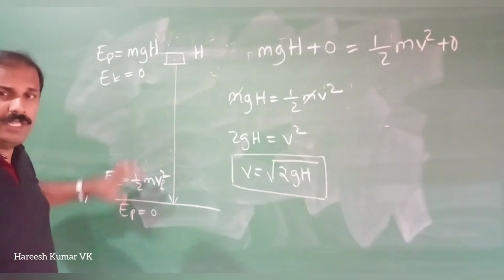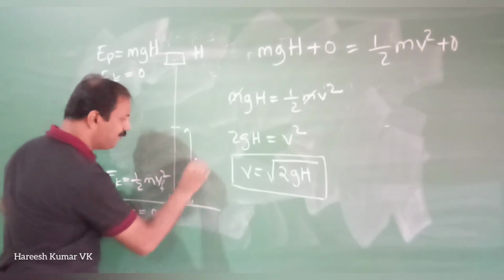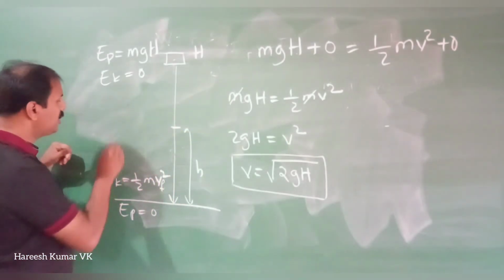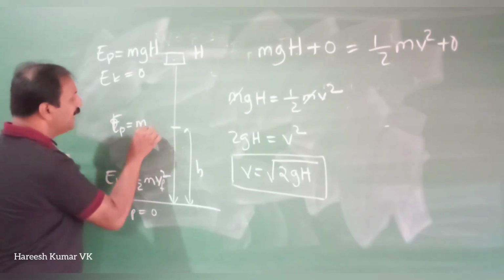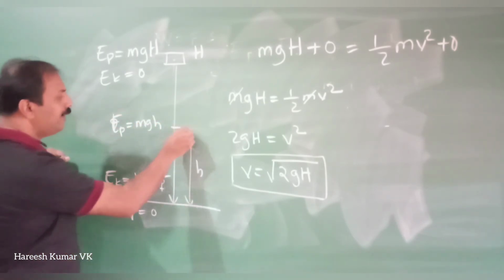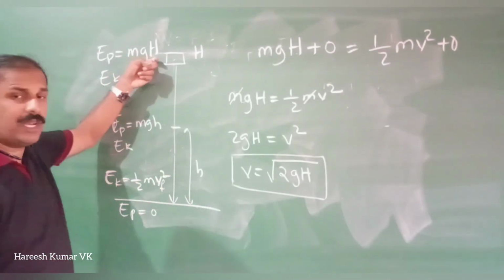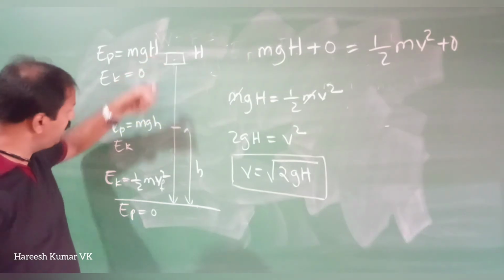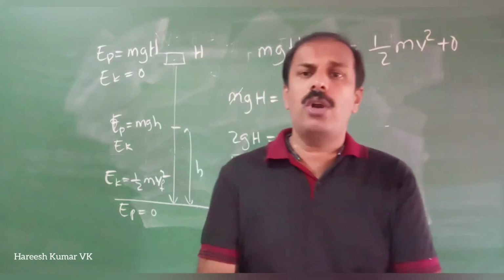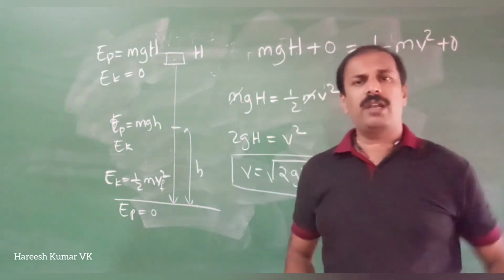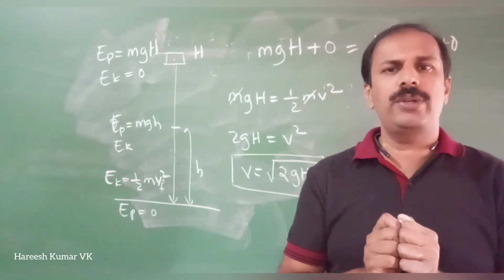Now, at a place in between, if it is at a height h, then the potential energy EP will be mgh. Then what about kinetic energy? You can calculate it: total potential energy minus this potential energy gives the kinetic energy. If a stone is dropped from a height of 20 meters, when it reaches 10 meters, you can calculate the kinetic energy and the potential energy.